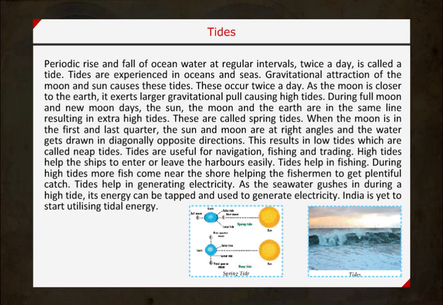Tides are useful for navigation, fishing, and trading. High tides help the ships to enter or leave the harbors easily. Tides help in fishing. During high tides, more fish come near the shore, helping the fishermen to get a plentiful catch.